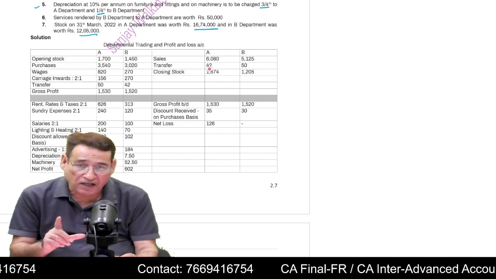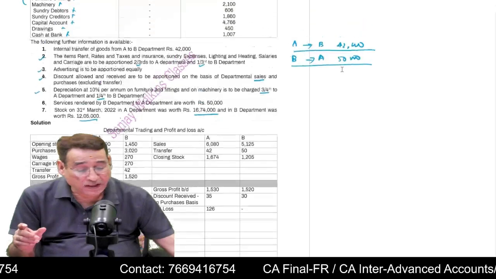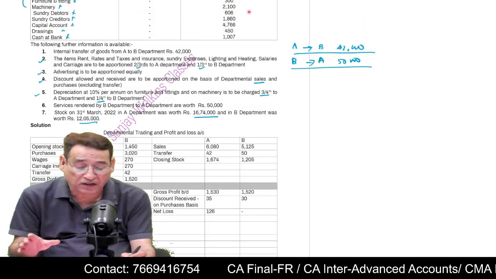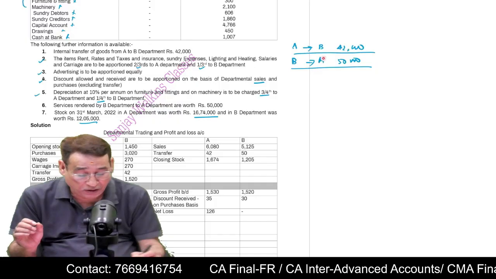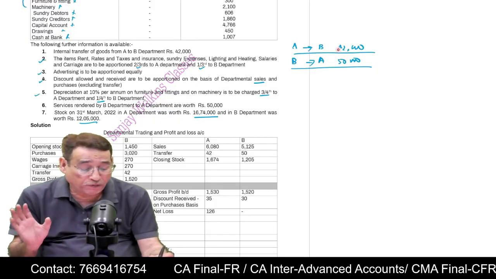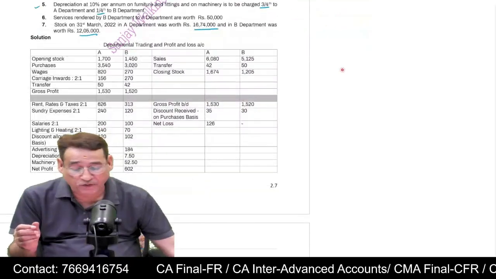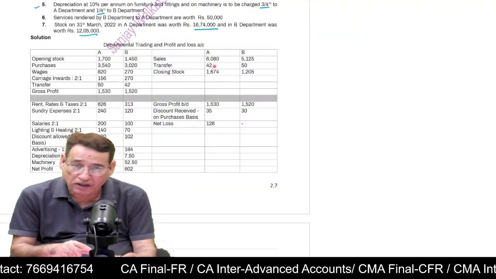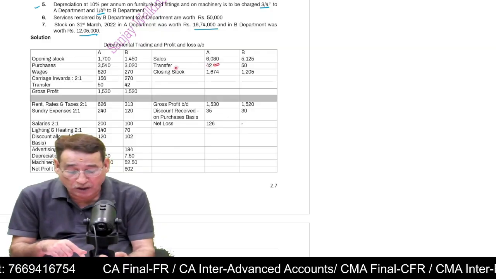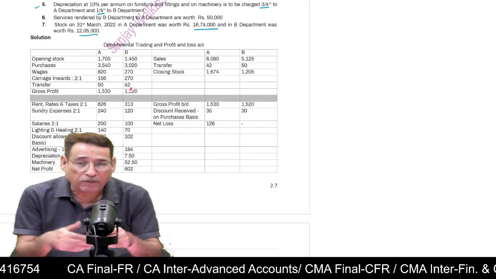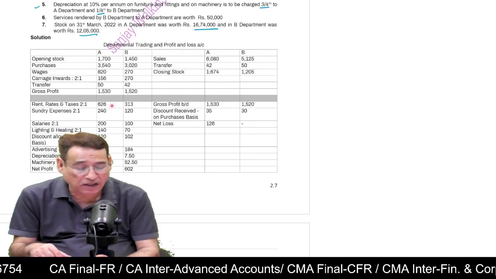Now regarding transfer, because it is given that Department A has transferred 42,000. Actually, the figures in the table are given in thousands. So you should not write here 42,000. You have to write 42 only. So 42,000 worth of goods have been transferred. The department which is transferring the goods, you will write this item on the credit side, and you are going to write this item in the column of that department which is receiving the goods. Is it clear to you?